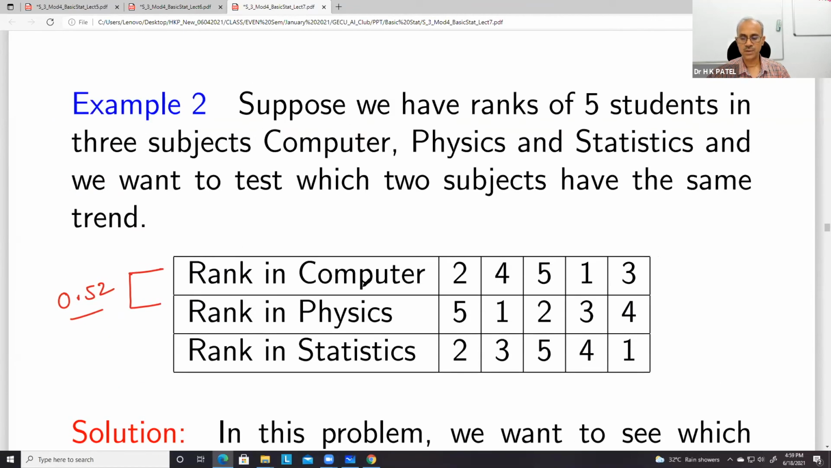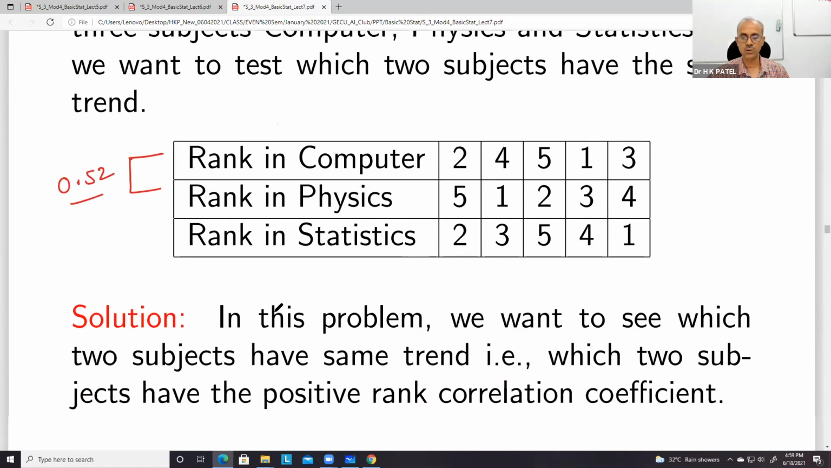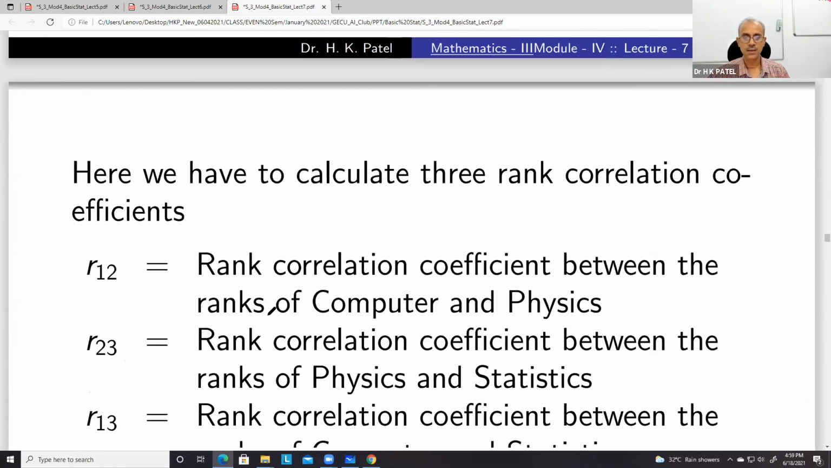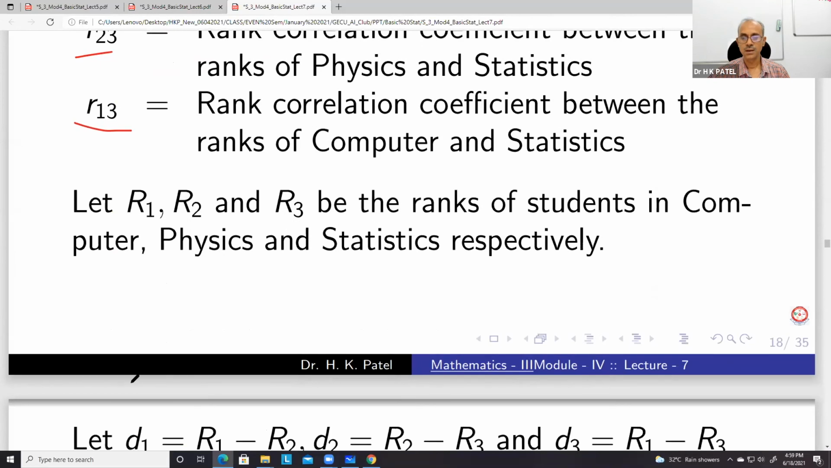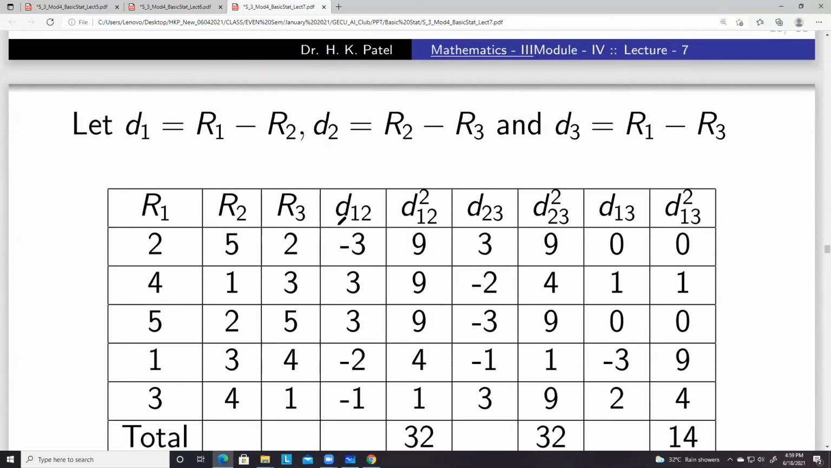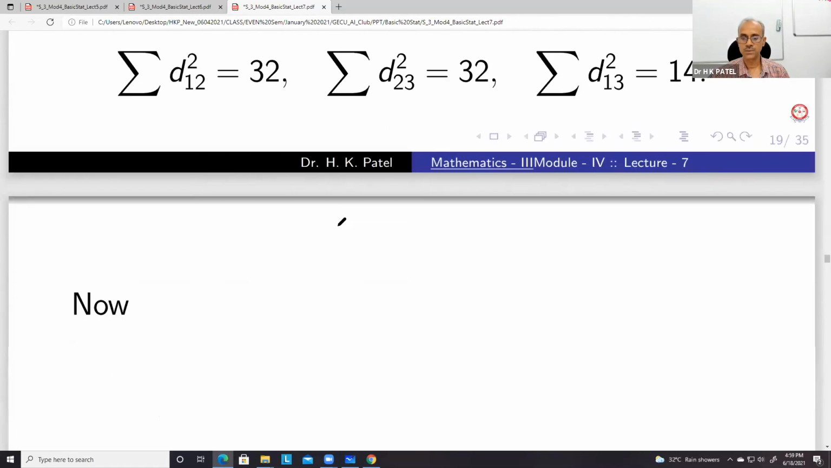So same trend means what you have to do? You have to find 3 correlation coefficient, one between computer and physics, then physics and statistics, and then computer and statistics. So these are 3 pairs हैं, उनके लिए rank correlation coefficient calculate करें. So these R12, R23, R13. सर So कैलकुलेशन तो कर लेंगे आप, बस सर इंटरप्रिटेशन बता दीजिए उसका कैसे होगा। हाँ वही। तो इजी है।